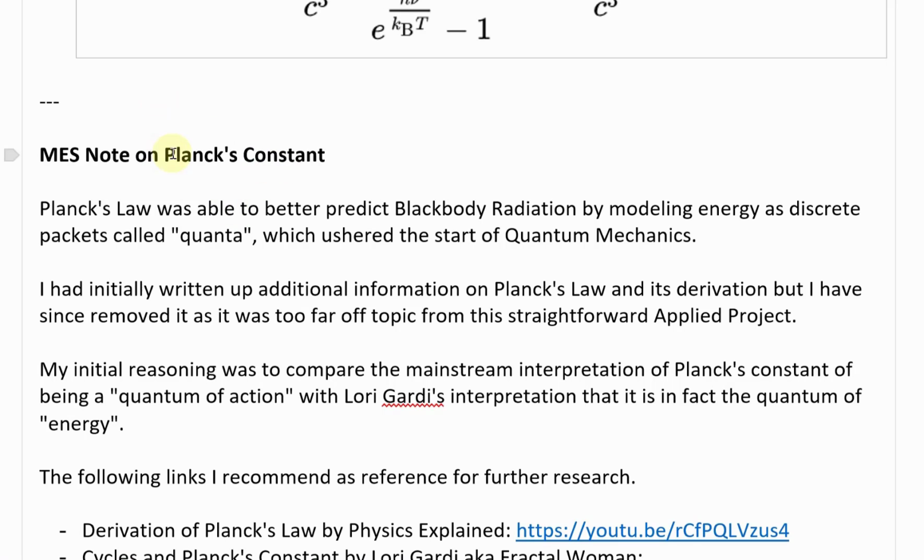Alright, so MES Note on Planck's constant. Planck's law was able to better predict blackbody radiation by modeling energy as discrete packets called quanta, which ushered in the start of quantum mechanics.